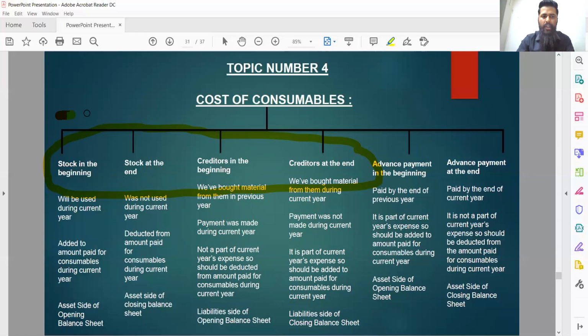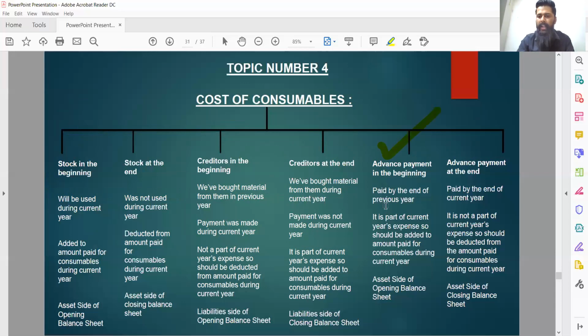Stock in the beginning should be added as we are going to use it during current year. Stock at the end should be deducted as it remains unused during current year. Creditors in the beginning should be deducted as it does not form part of current year's expense. It was part of previous year's expense. Creditors at the end should be added as the payment was not made, but it was part of current year's expense. Now let's cover remaining two topics, that is advance payment in the beginning and advance payment at the end.